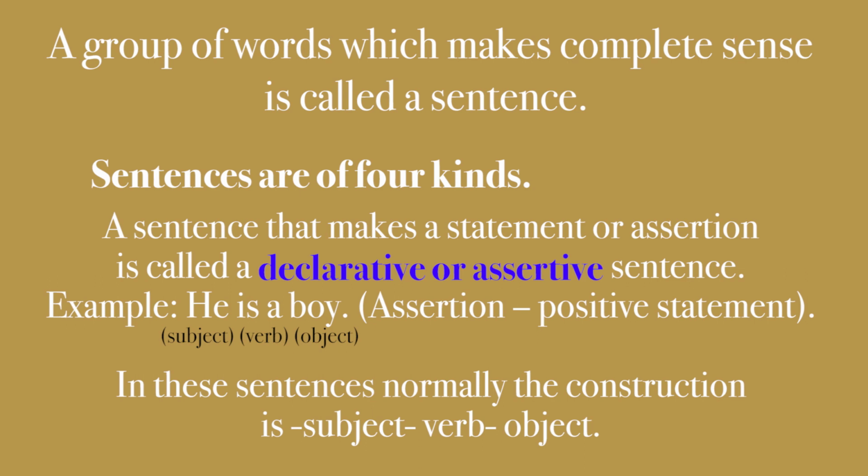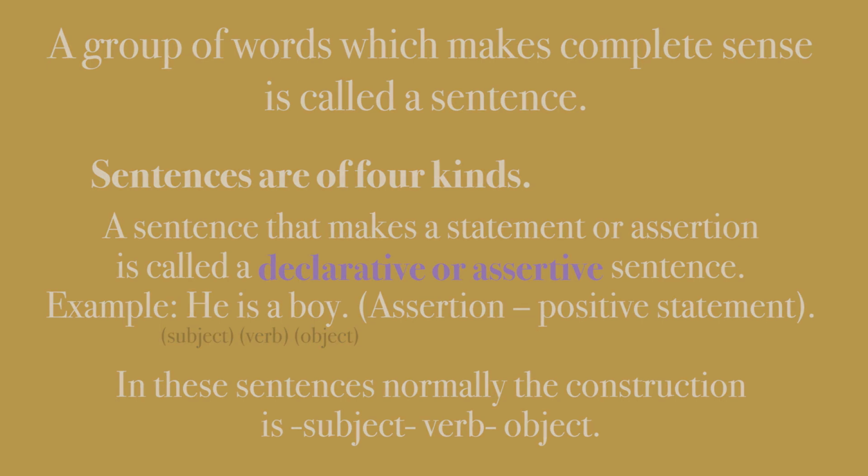Assertion means positive statement. In these sentences, normally the construction is subject, verb, object. Now, in this example, he is a boy. Verb is. Who is a boy? He is a subject. And he is what? A boy, object. So the construction simply is subject, verb, object. He is a boy. Let us see the next one.